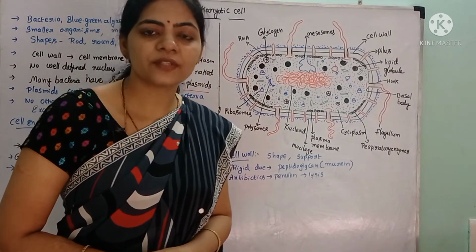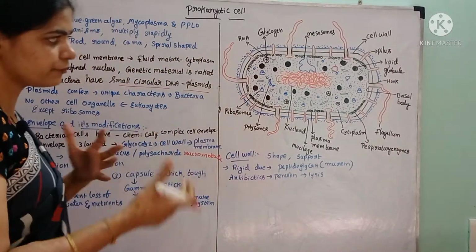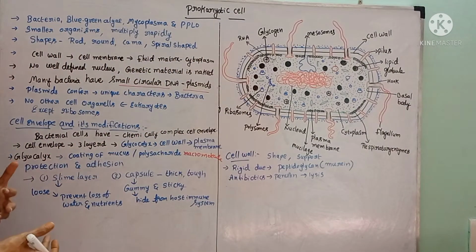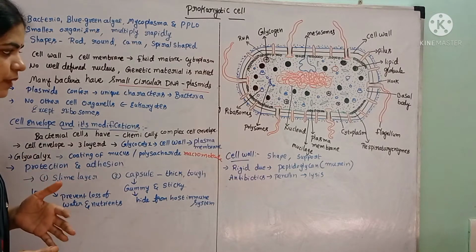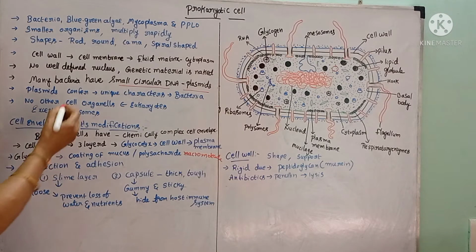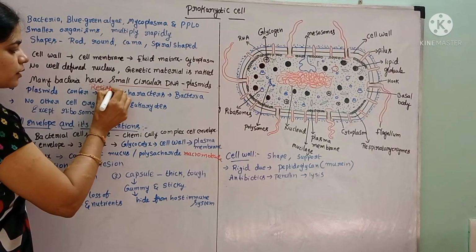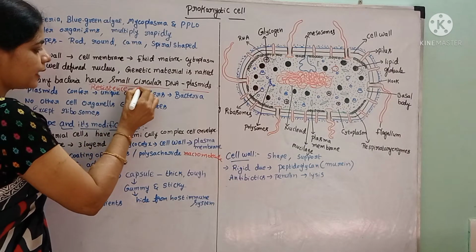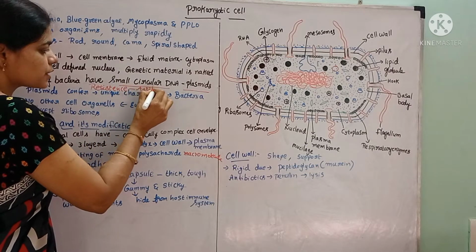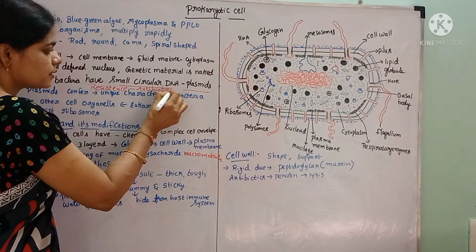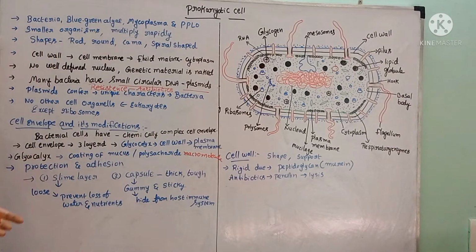Here, the presence of this plasmid confers some extra characters to the bacteria. For example, some bacteria consist of the plasmids that give resistance to antibiotics. They may be resistant to several antibiotics like penicillin, erythromycin, etc.